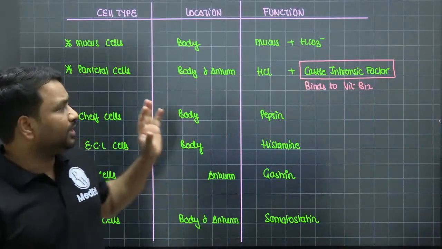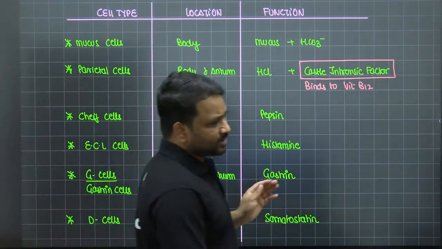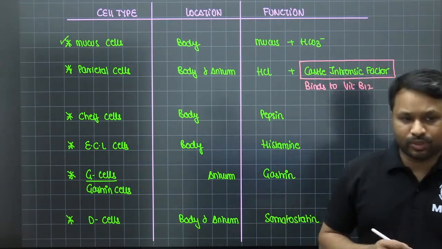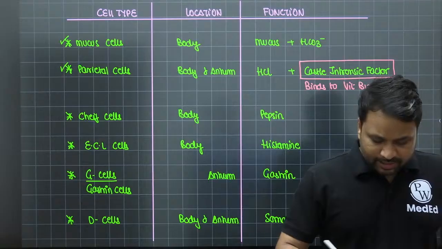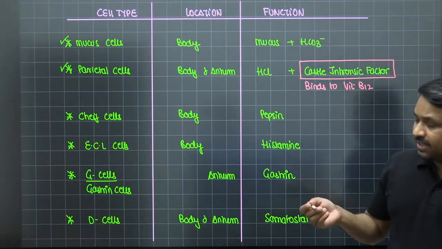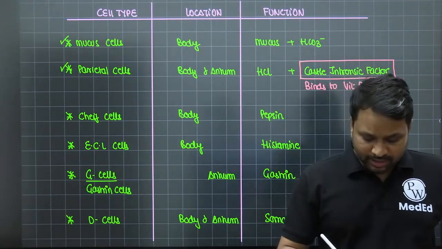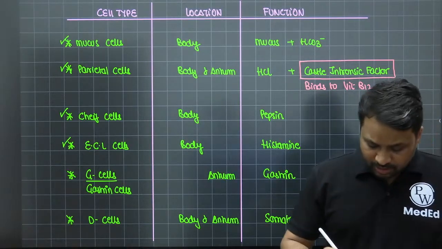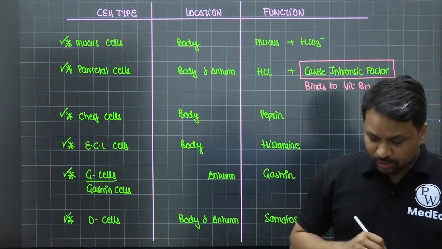So these are all the important cells present inside the stomach, and their basic functions are as follows. Your mucus-producing cells produce mucus. They are present in the body. The parietal cells produce hydrochloric acid and the Castle intrinsic factor. They are also present in the body and the antrum. Chief cells produce pepsin. ECL cells produce histamine. G cells produce gastrin, and D cells produce somatostatin.